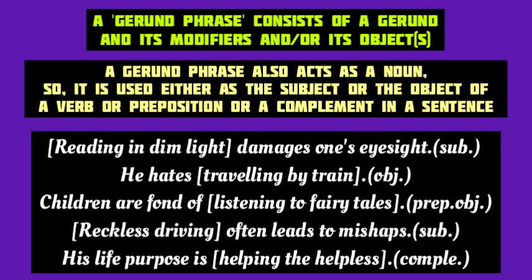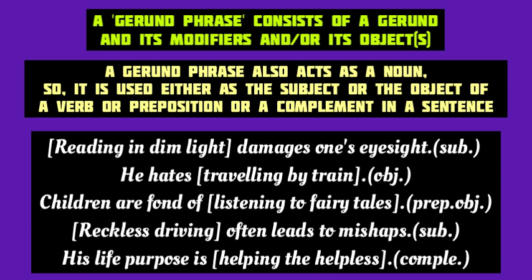Now, a gerund phrase is a group of words that contains a gerund as the head word and its modifiers or its objects. Just like a gerund, a gerund phrase also acts as a noun in a sentence, so it's used either as the subject or the object of a verb or preposition or a complement in a sentence. Now see some examples of gerund phrases in sentences on your screen.